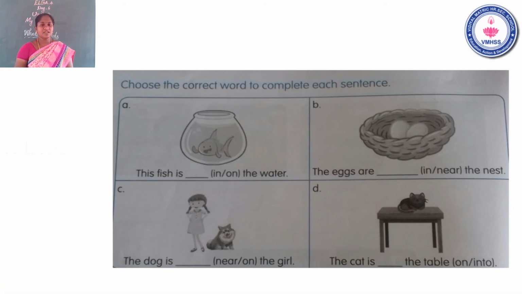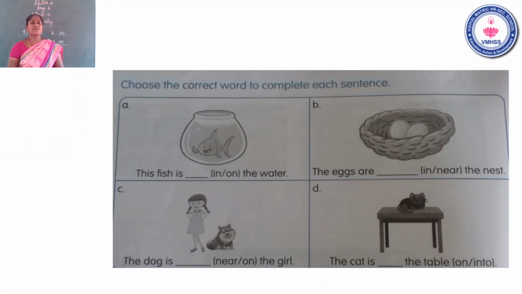Children, listen carefully. This fish is dash the water. What is the answer given? There are two options here. In and on. Children, what is the correct answer? The fish is in the water or on the water? Children, listen. Where is the fish? The fish is in the water.